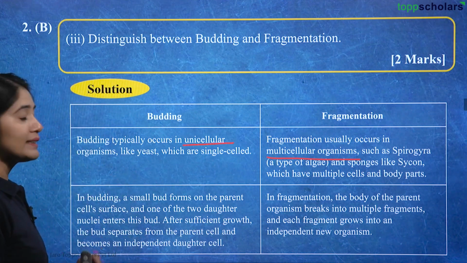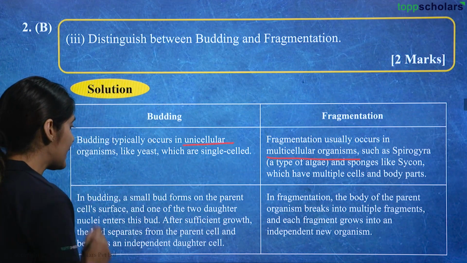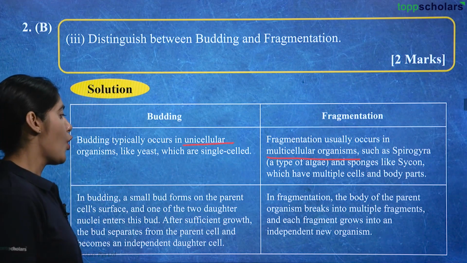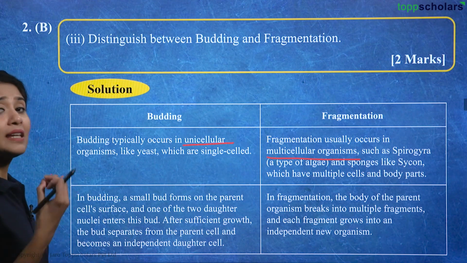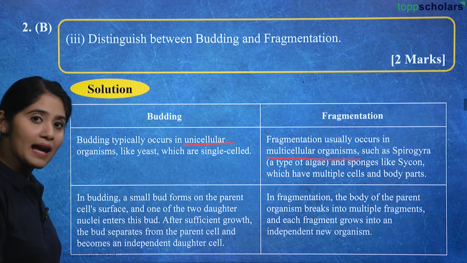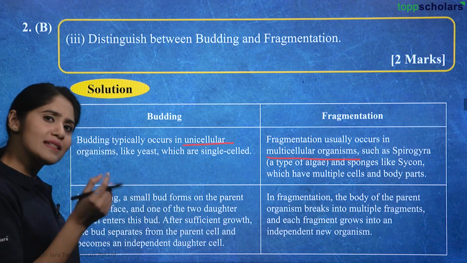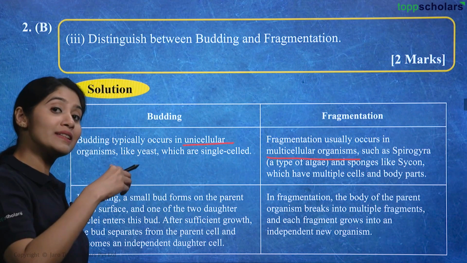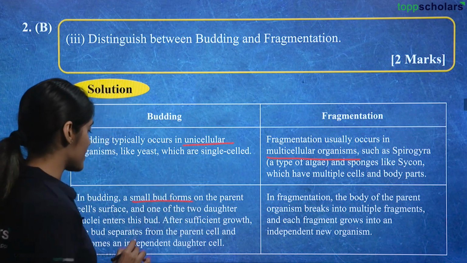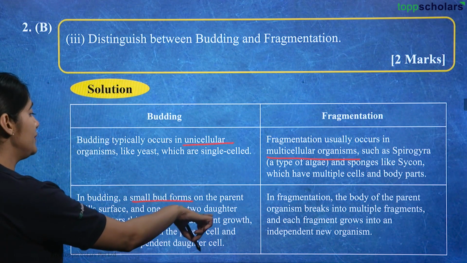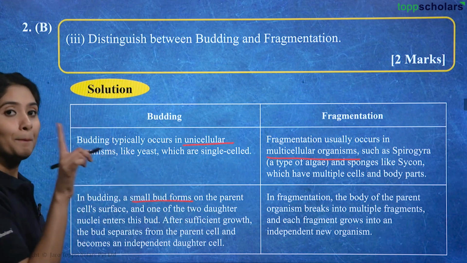Now, let's look at the second difference. In budding, a small bud forms on the parent cell's surface. If you remember how a yeast cell multiplies, the first thing that happens is that a small bud is formed on the surface of the parent itself. And one of the two daughter nuclei enters this bud.